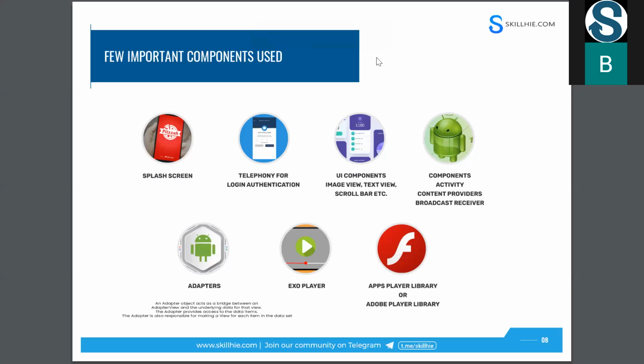For that, you need to make one player, like MX Player or something similar. We are using the ExoPlayer library here to make one player for playing videos or slideshows.